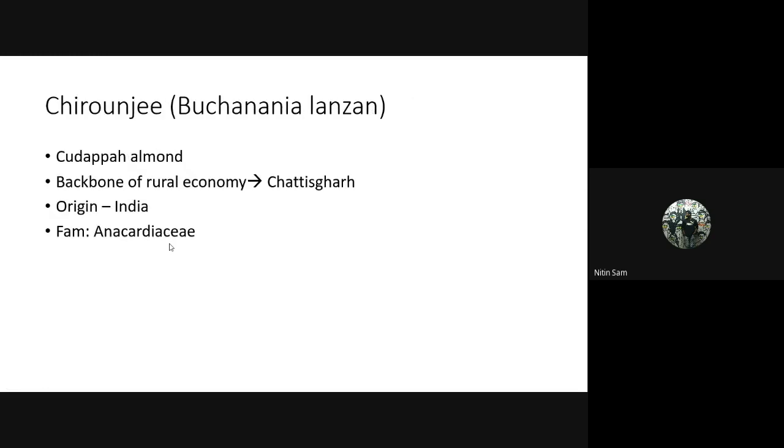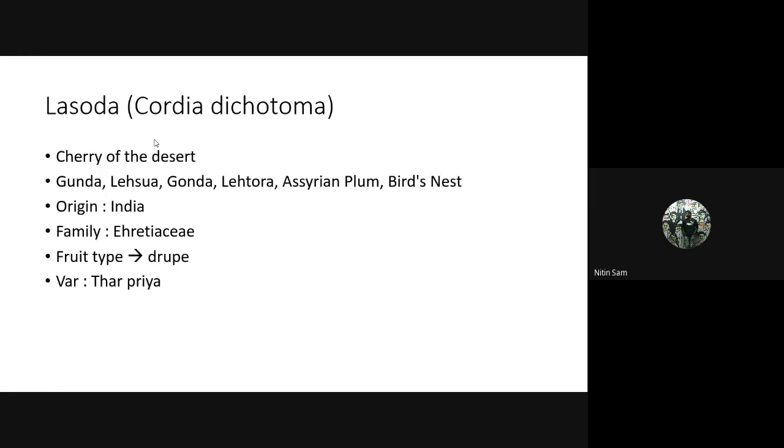Next, coming to another crop, chironji. It is known as Cuddapah almond. This is a common question. Cuddapah almond, because it is majorly grown in the district of Cuddapah in Andhra Pradesh, and it is also used as an alternative for almond. That is why it is called Cuddapah almond. It is known as the backbone of the rural economy in the state of Chhattisgarh. It originated in India, and its family is Anacardiaceae, the mango family.